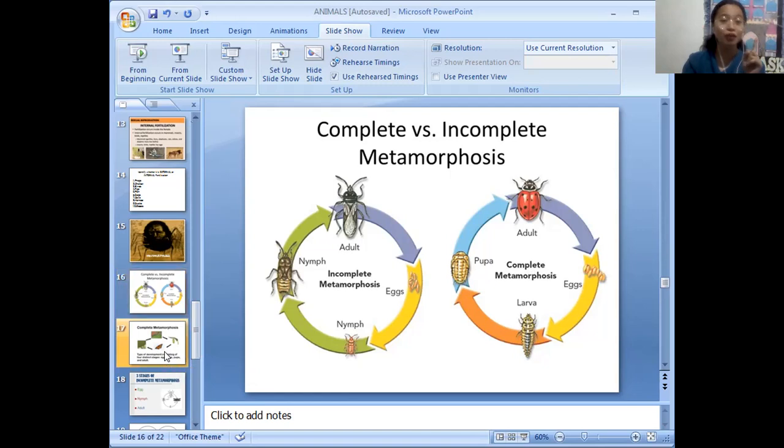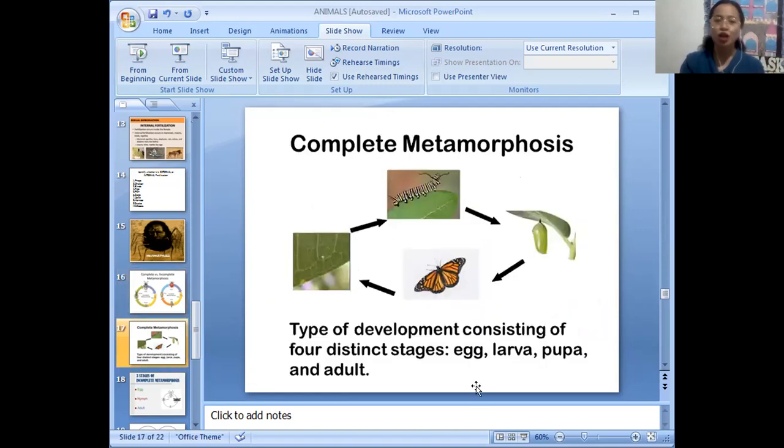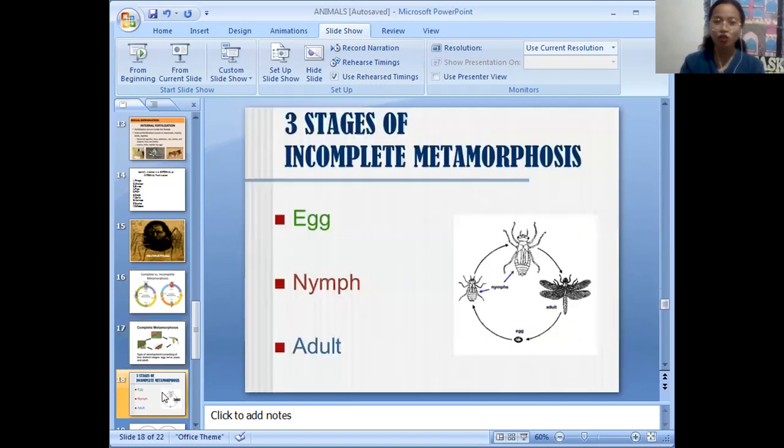So first, let's talk about complete metamorphosis. It is a type of development consisting of four distinct stages. As I said, the egg, the larva, the pupa, and an adult. This is an example of complete metamorphosis, and it is the life cycle of a butterfly. In the incomplete metamorphosis, as you see there, the egg, the nymph, and the adult. Now, what are the examples of complete and incomplete metamorphosis?